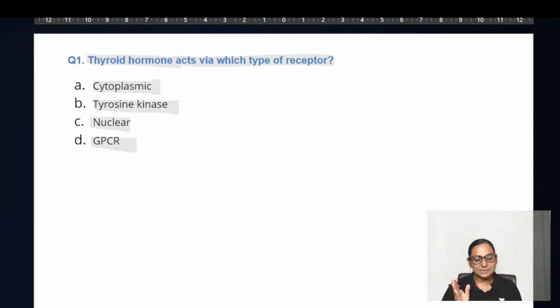Any of the answers? So, how to get into this question and study it in a form that you will always remember this. You just need not remember thyroid this, thyroid that. How to remember this? The correct answer is nuclear, right? Nuclear receptor, beta. Nuclear, Renu and Thamolika. Beta, it's nuclear.